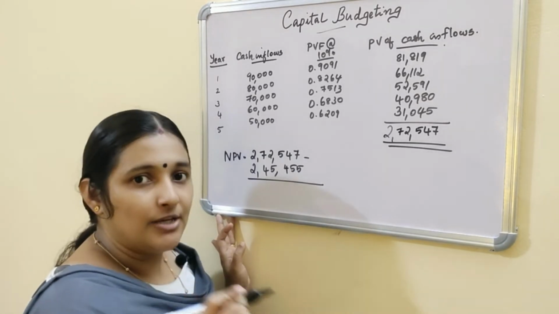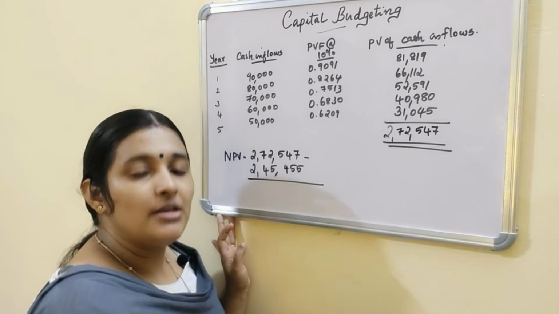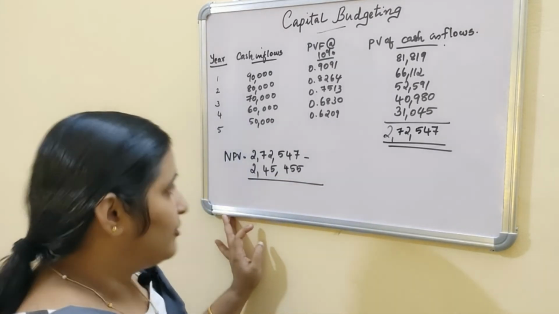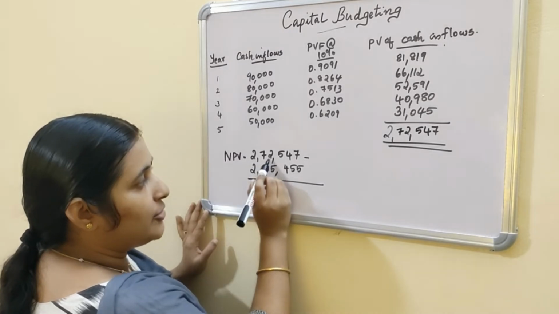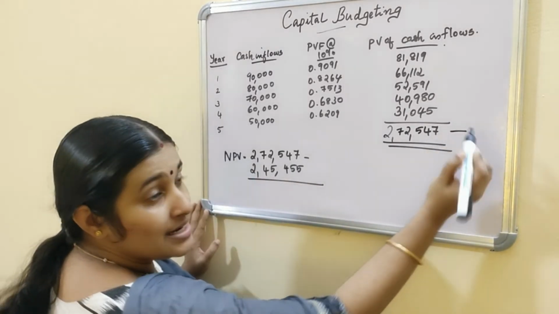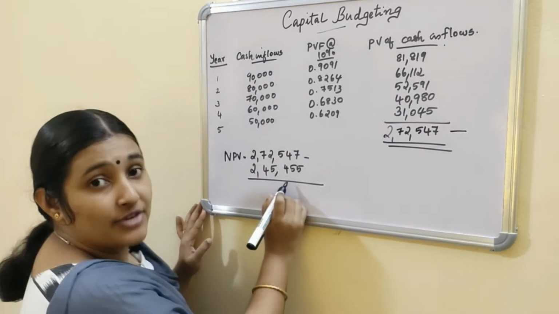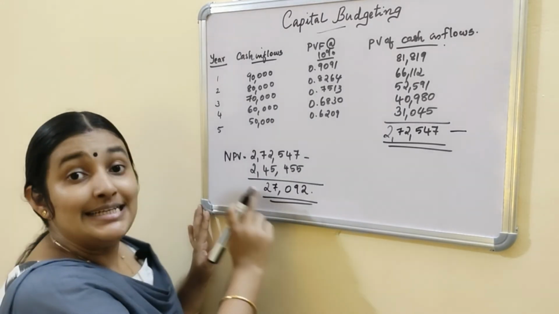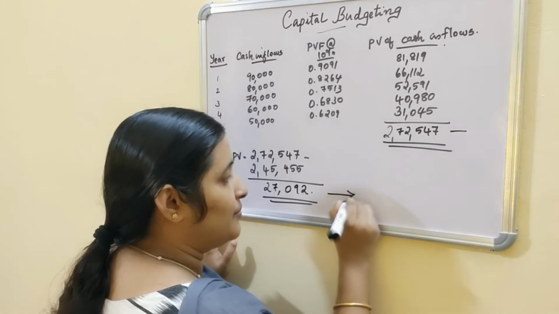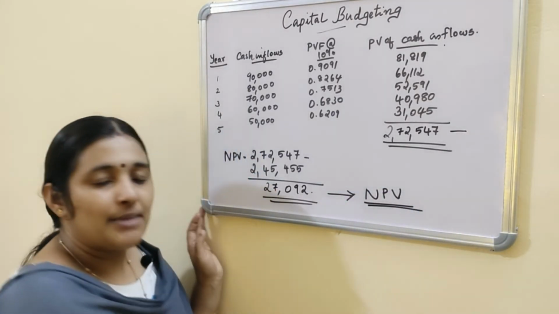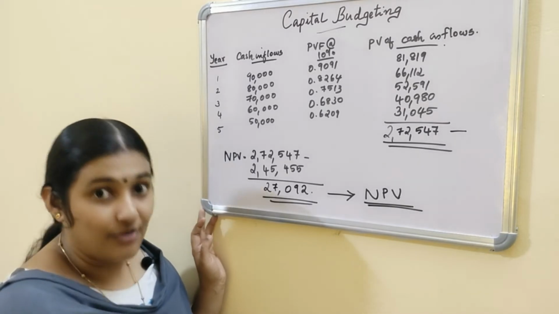Net present value is the difference between present value of cash inflow and present value of cash outflow. So 2,72,547 minus the present value of cash outflow is the net present value.